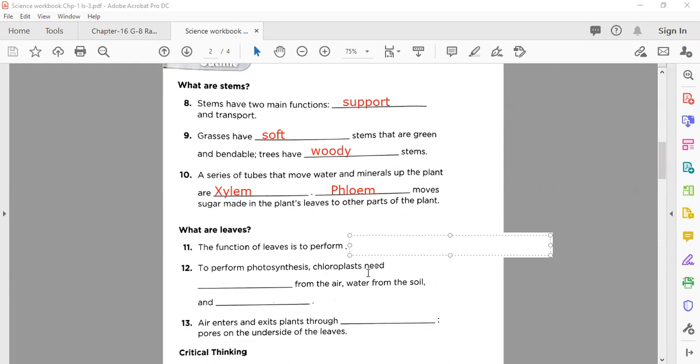The students are sending me the answers here in the chat. They know, well done. The correct answer is here: photosynthesis. Well done. Now number 12, we have here two blanks. To perform photosynthesis, chloroplasts need dash. What do they need? Number one thing is here.